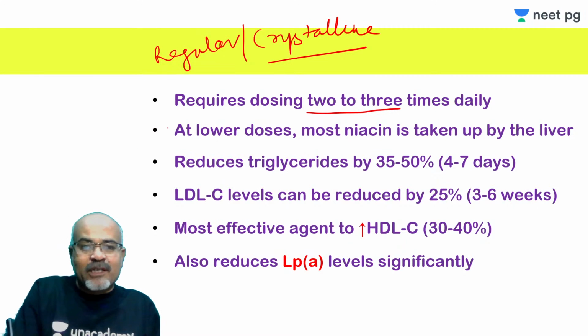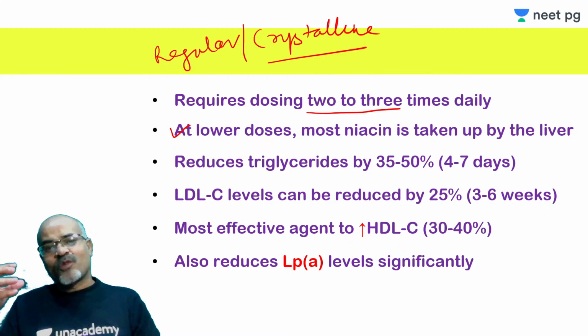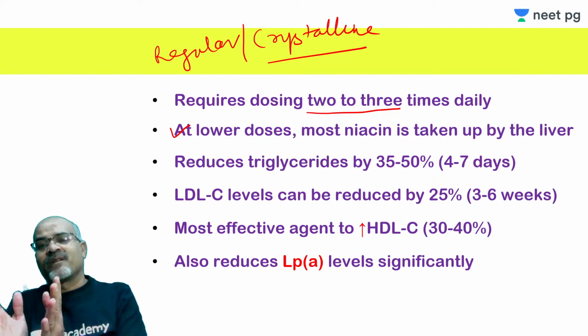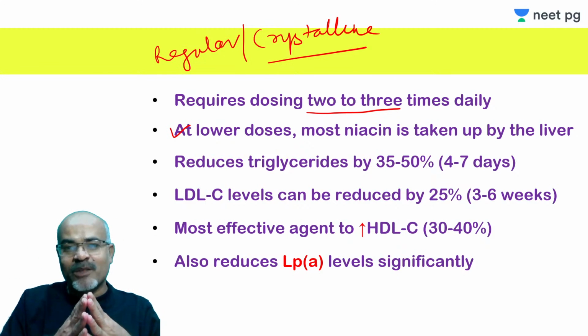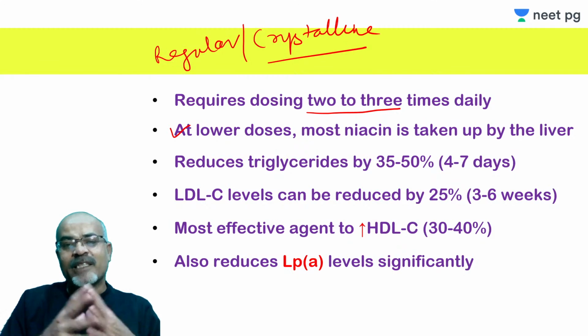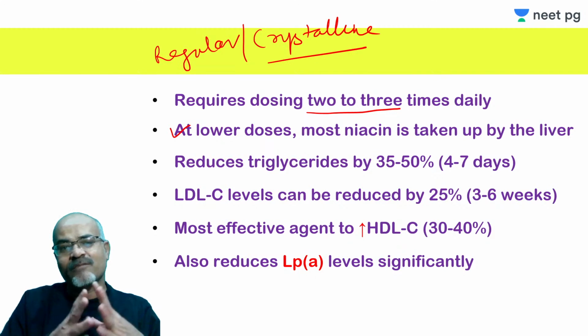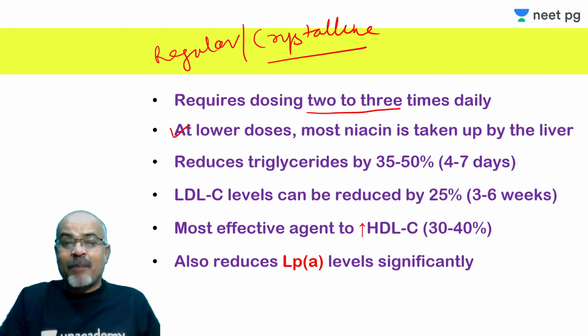When it is used at a lower dose, most of it is taken up by the liver and metabolized, and its metabolic product is nicotinuric acid, which appears in the urine and is excreted by the kidney. But when you use large doses, what happens?